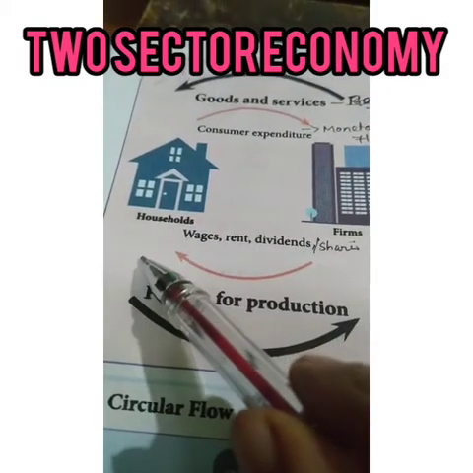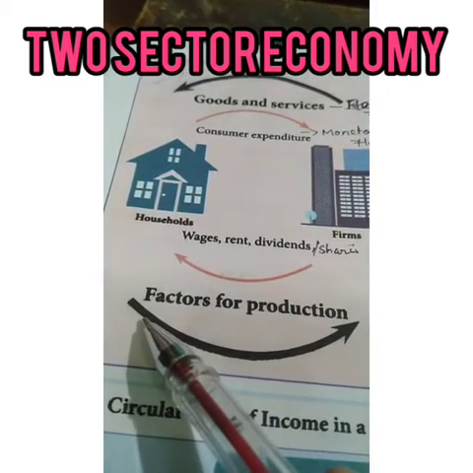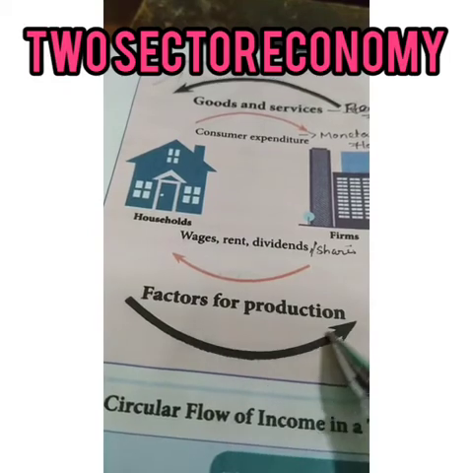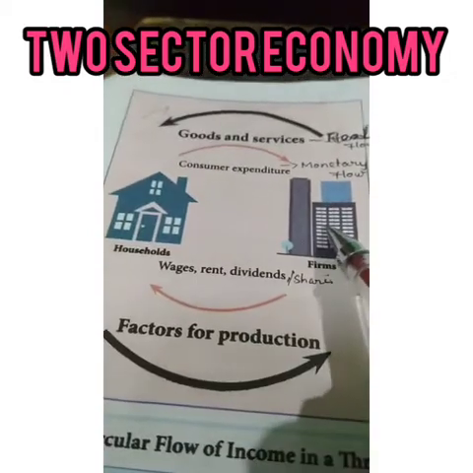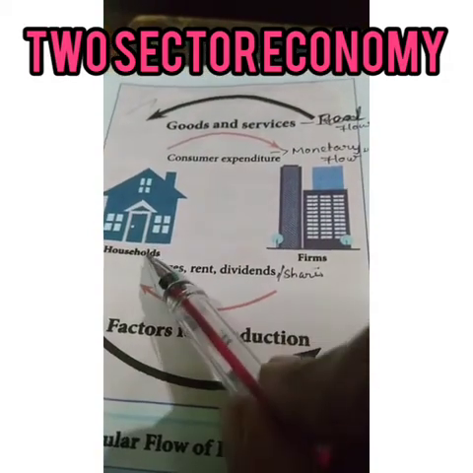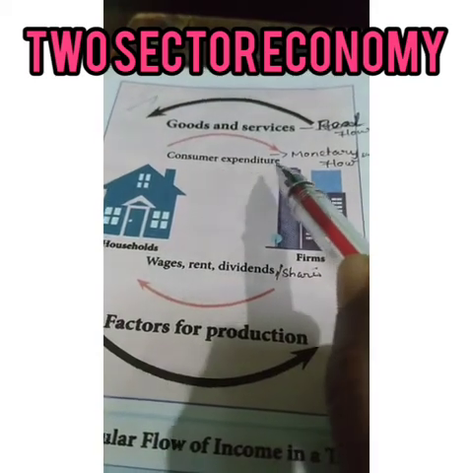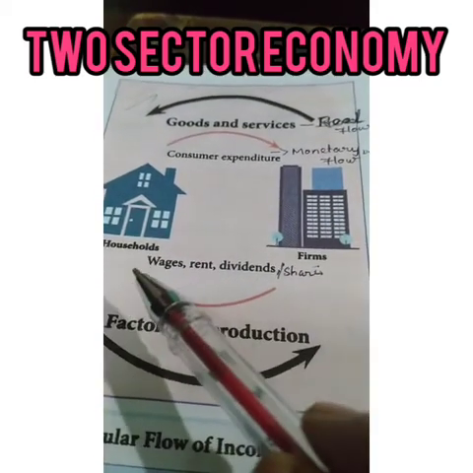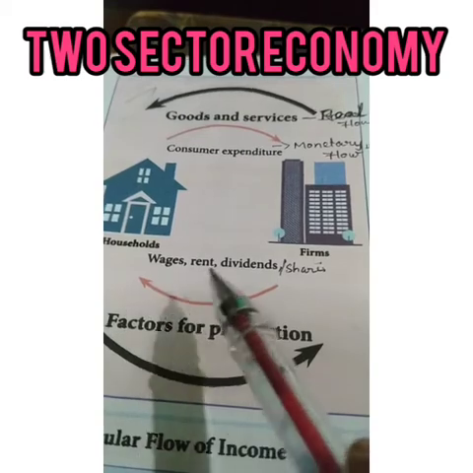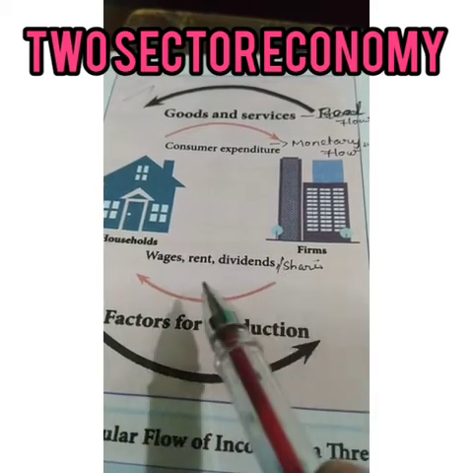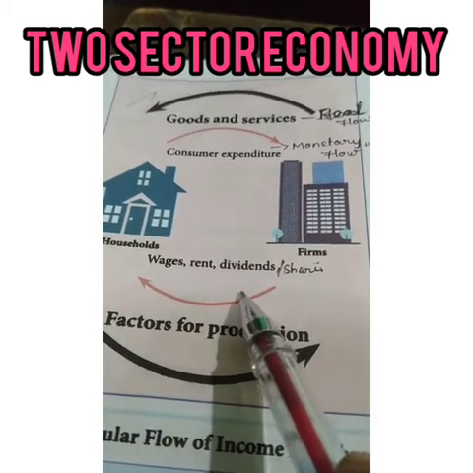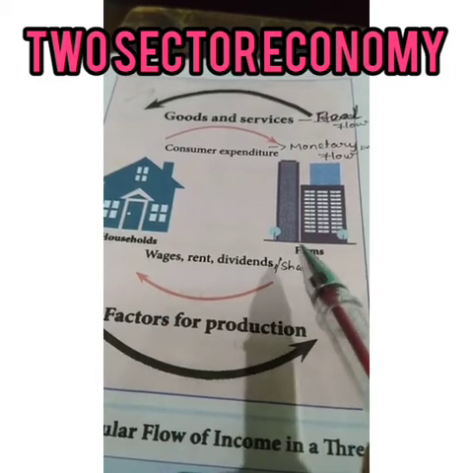Household sector, supplier of the factors of production to the firms. After finishing the production, the household sector alone is the buyer of the goods and services. The household sector receives wages, rent, and dividends or shares from the firms.